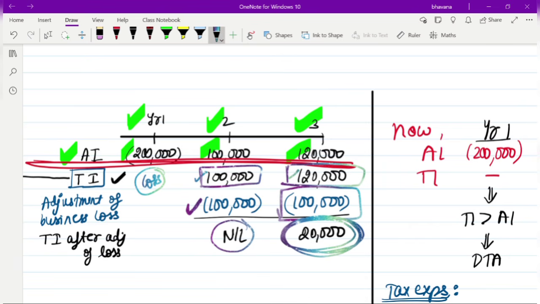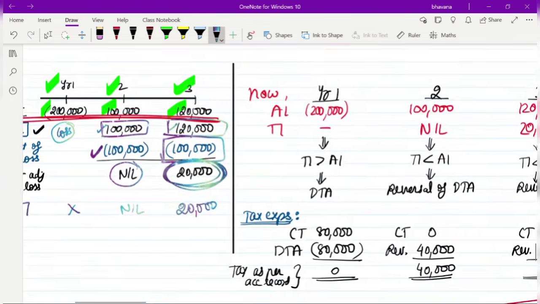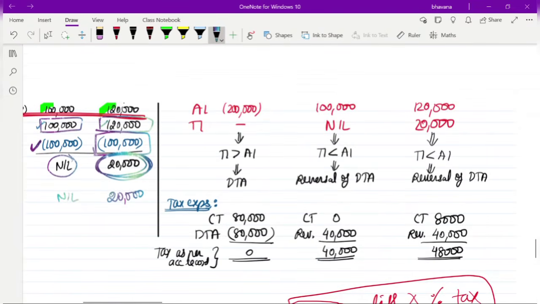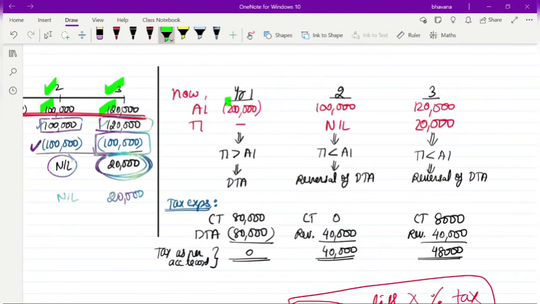Okay. So as per taxable income, in year 1 there is no income. In year 2 you have nil balance. In year 3 you have 20,000 profit. So this is the state now. Okay, so now let's find out.